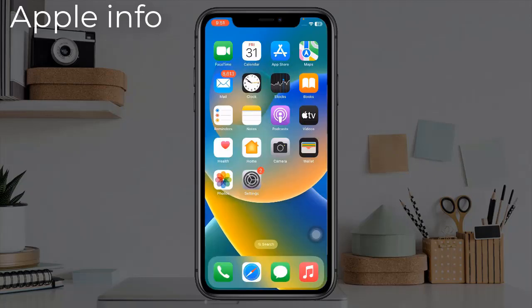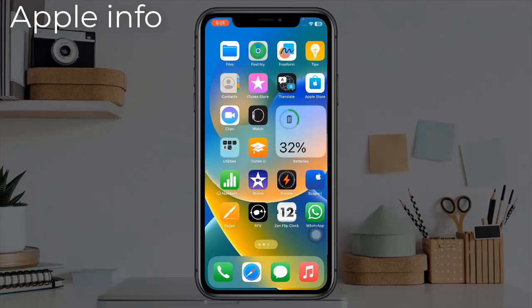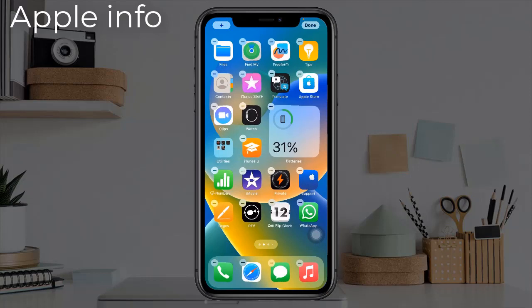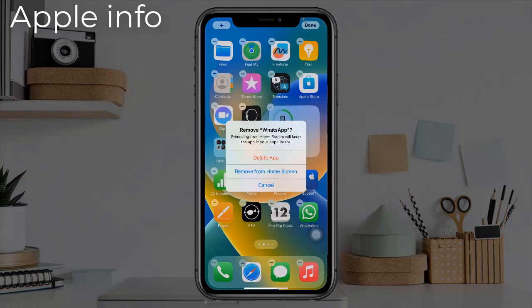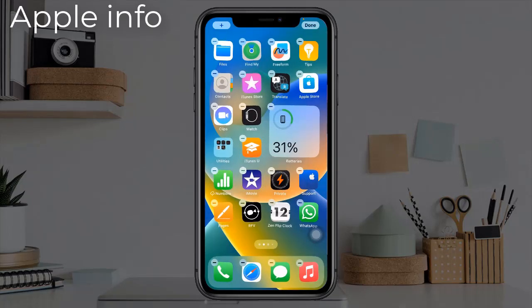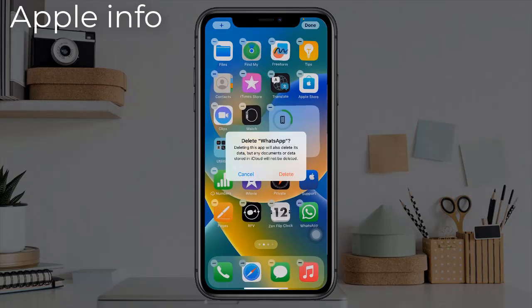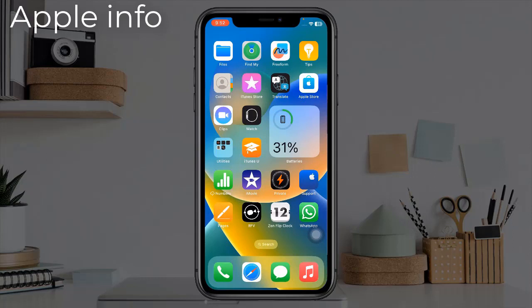Solution 4. Delete WhatsApp and reinstall it. Touch and hold the WhatsApp until it jiggles. Tap minus icon. Then tap Delete app. Next, you will get a prompt asking whether you confirm this action or not. Tap Delete to confirm. Then restart your device. Now reinstall the app.